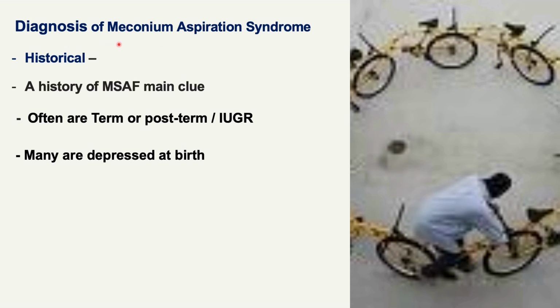Now come to diagnosis: how are you going to diagnose meconium aspiration syndrome? First, you have to always take a history like in any other case. In the history, you will find the amniotic fluid is meconium stained. So there is a history of meconium stained amniotic fluid. That is the main clue. After that, the baby might be term or post-term or an intrauterine growth restricted baby, which is a very high risk factor. And many babies are depressed at birth because of hypoxia and aspiration.